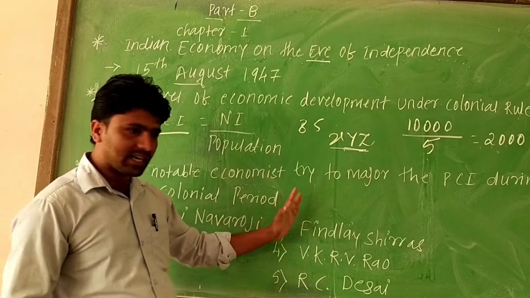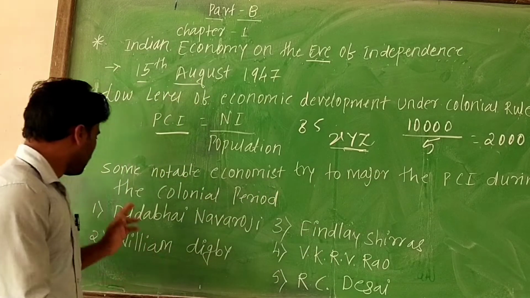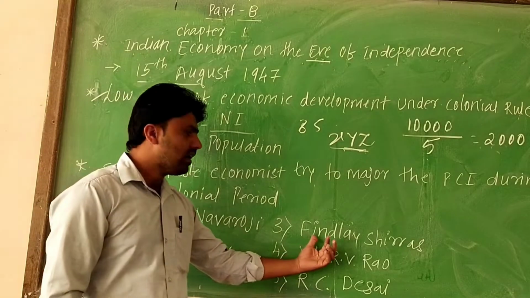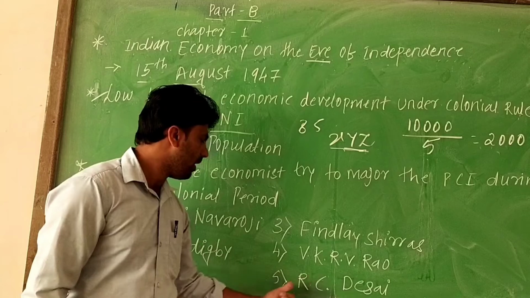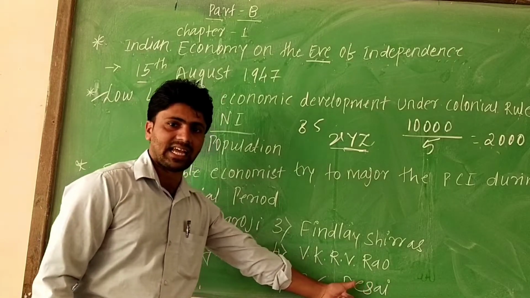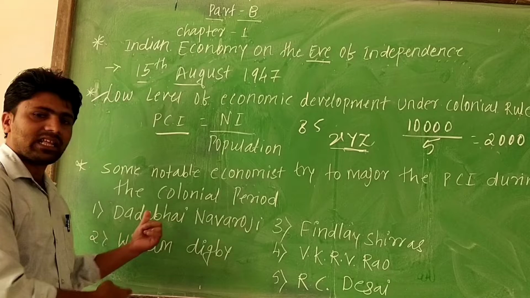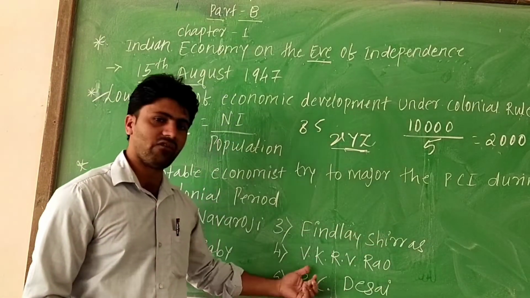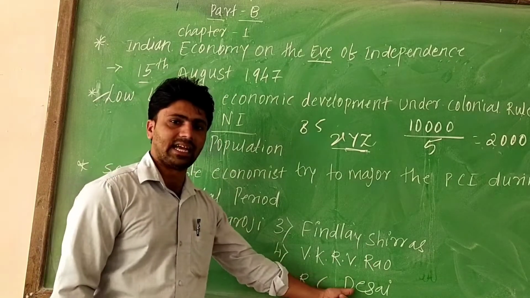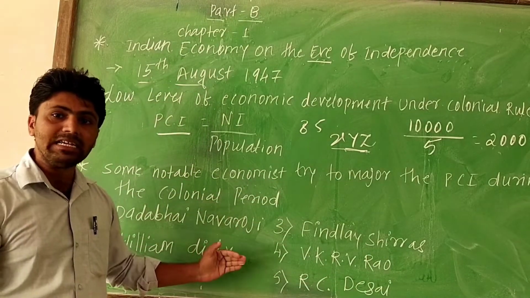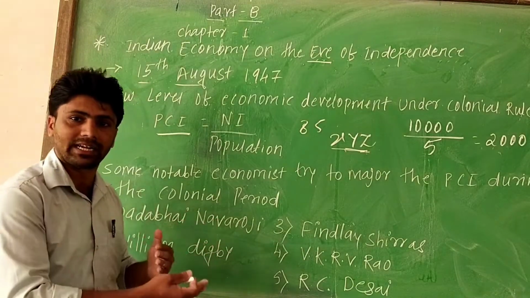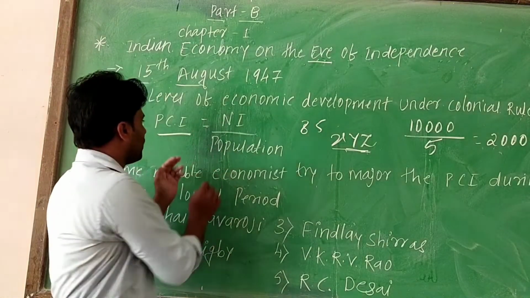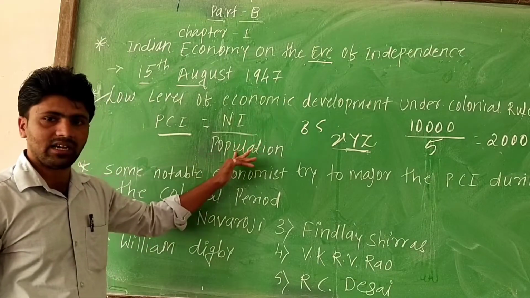The economists are, first, Dadabhai Naoroji; second, William Digby; next, Findlay Shirras, V.K.R.V. Rao, and R.C. Desai. I will repeat: Dadabhai Naoroji, William Digby, Findlay Shirras, V.K.R.V. Rao, and R.C. Desai. All these economists tried to measure the country's per capita income, calculated as national income divided by the population.